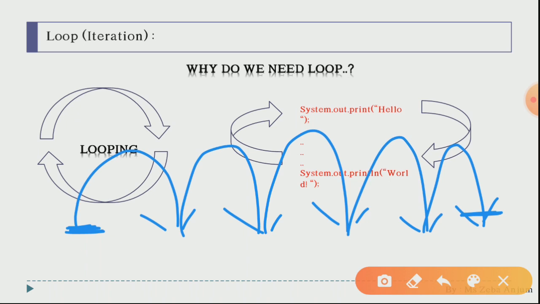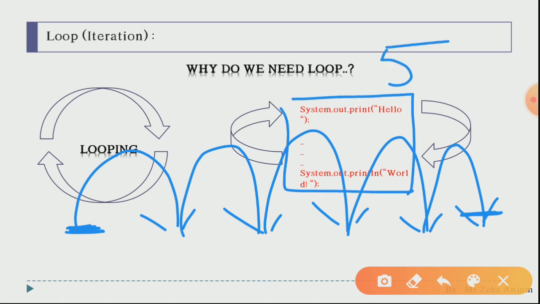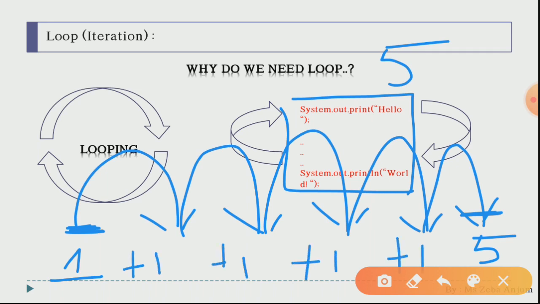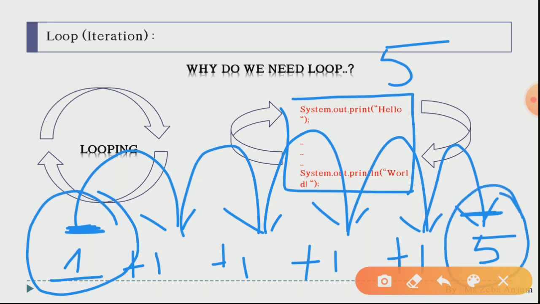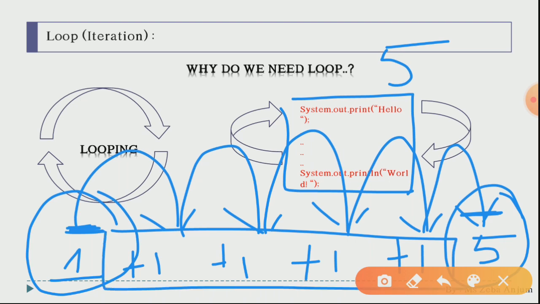Likewise, if I say that you have to execute this whole set of code 5 times, then the initial position where you will be starting is basically 1. The ending point means 5. So from 1 to 5 you have to jump, and you have to take every step with plus 1, plus 1, plus 1, plus 1. So basically this is your initial point, this is your test condition, or you can say ending point, and this is the middle position, your updation, meaning in every step how many steps you are moving, either forward or backward.